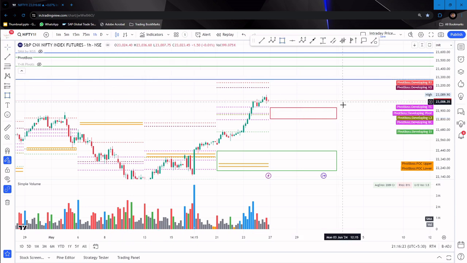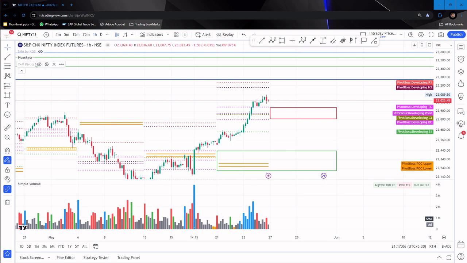So this is the CPR zone for the coming week, and it is also a bullish golden pivot zone. Why a bullish golden pivot zone? Because we see the L3 lying between the CPR. So that is called the bullish golden pivot zone we are seeing for next week. We can expect some sort of support taking activity to happen in this zone, because as long as the price is above the CPR, support taking activity can happen. If the price closes below the CPR, then resistance activity can be seen, and we can still expect the price to come towards this zone where the virgin CPR is lying.